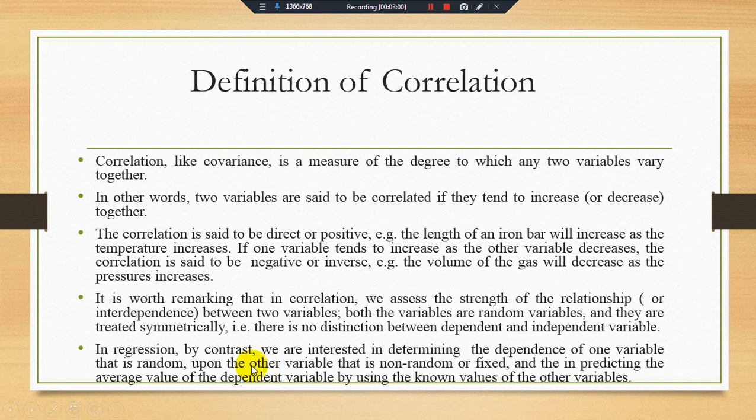In regression we must have one dependent variable and one or more independent variables, but in correlation there is no distinction between independent and dependent variables.